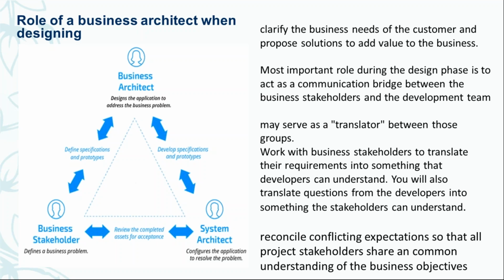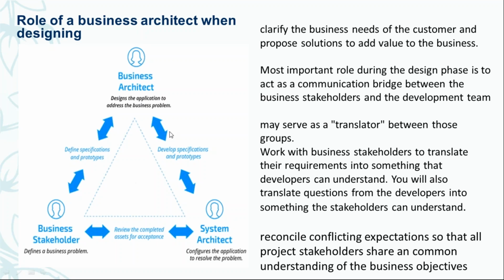You can see from the diagram. Initially business stakeholders define the business problem, and then the business architect interacts with the business stakeholders to define the objectives and the requirements. Specification is not the correct word here; it should be objectives and requirements, created in the meeting with the business stakeholders.